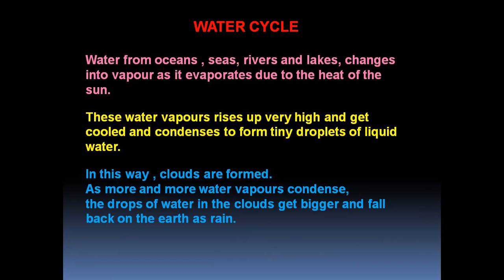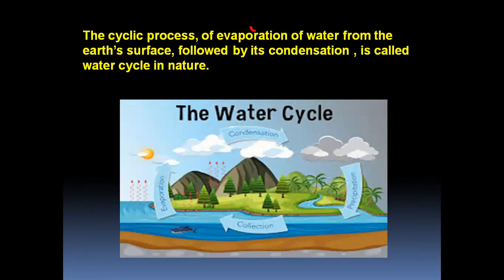As more and more water vapors condense, the drops of water in the clouds get bigger and fall back on the earth as rain. So, this is what is happening. How does the rainfall occur? Is it clear, children? So, more clear, next slide you can see. The cyclic process of evaporation of water from the Earth's surface, followed by its condensation, is called water cycle in nature. So, this is a water cycle.